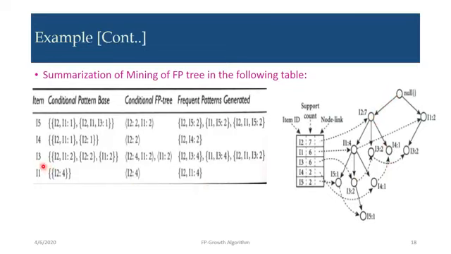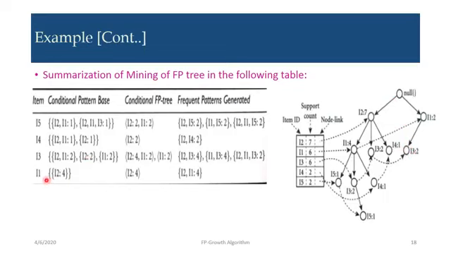Next is I3. So for I3 we have to locate where is I3. I3 is here, I3 is here and I3 is here. So to reach here, the path is like I2, I1, 1, and to reach here the path is I2, 1, and to reach here the path is I1, 1. Sorry, I1, 2. So first I3 should be reached by I2, I1, 2. It is written 2, that's why 2. Here for the second one I2, 2, and for third one I1, 2.